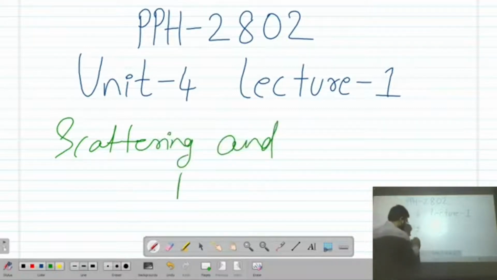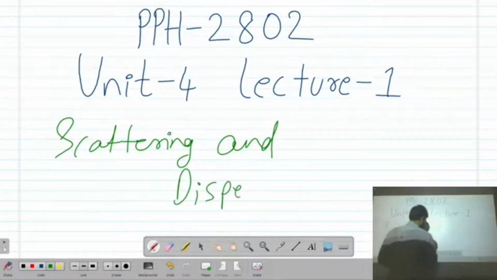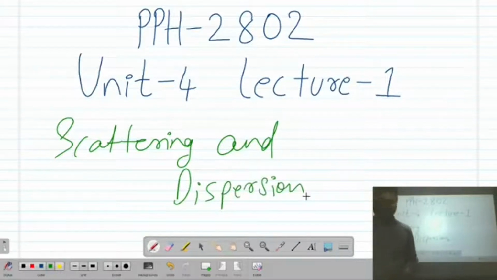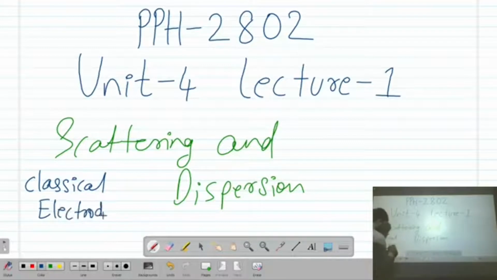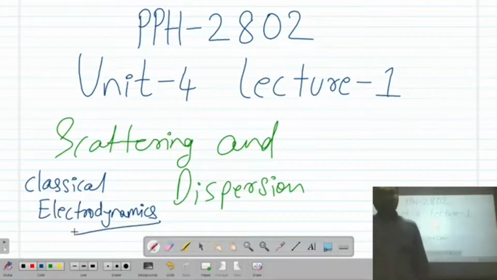and dispersion. Our unit is scattering and dispersion. We will study scattering and dispersion with respect to classical electrodynamics, from the classical electrodynamics point of view.